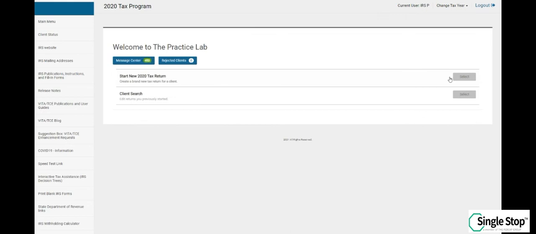So this is it for scenario 1. This is a very simple and basic tax return.